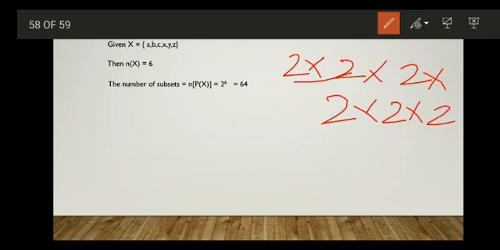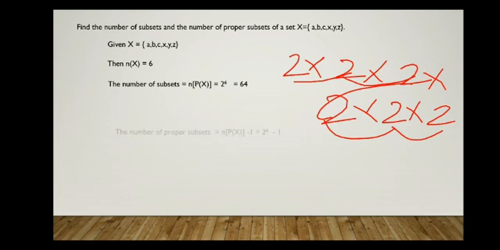So 2 2s are 4, 4 2s are 8, 8 2s are 16, 16 2s are 32, 32 2s are 64. Okay, there are 64 subsets to this set. So what will be the number of proper subsets? It will be 1 less than the number of subsets. Right. So the number of proper subsets will be equal to 2 to the power 6 minus 1. So 64 minus 1 is equal to 63. So the number of subsets of X is 64 and the number of proper subsets of X is 63.